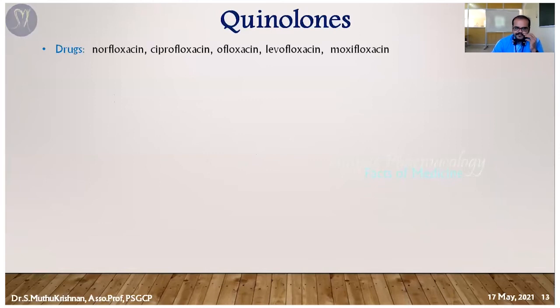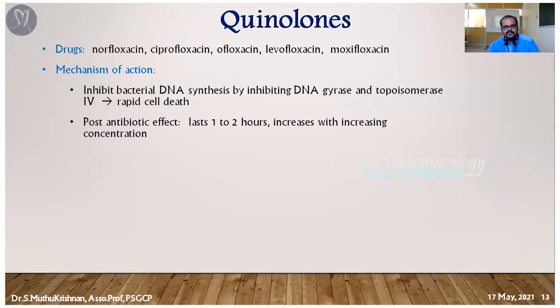These are the major drugs: norfloxacin, ciprofloxacin, ofloxacin, levofloxacin. These all come under the second generation and third generation drugs. The mechanism is the same. It's going to inhibit DNA synthesis by inhibiting the DNA gyrase enzyme. Apart from that, it's going to inhibit topoisomerase 4 also. So it produces a rapid effect, that means very quick action.